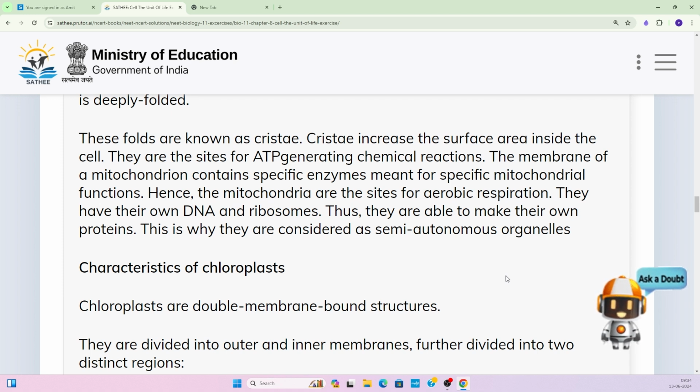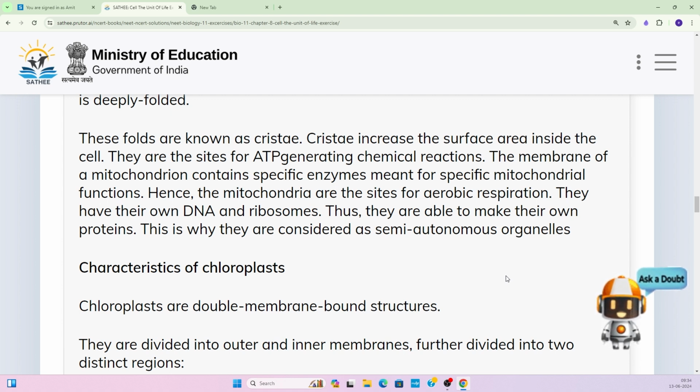There are a lot of chemical reactions taking place over there, and the energy that is released is stored in the form of high energy phosphate bonds present in the ATP molecule. The membrane of a mitochondrion contains specific enzymes meant for specific mitochondrial functions.